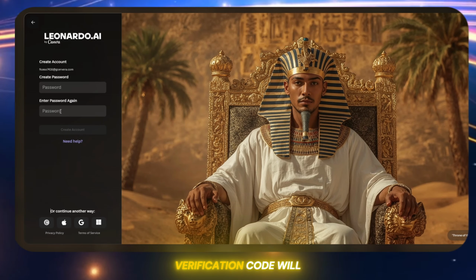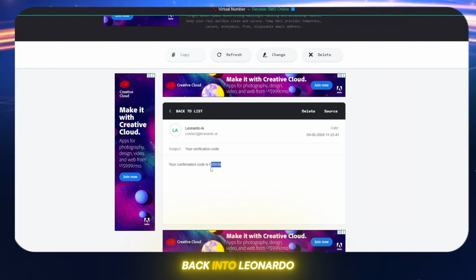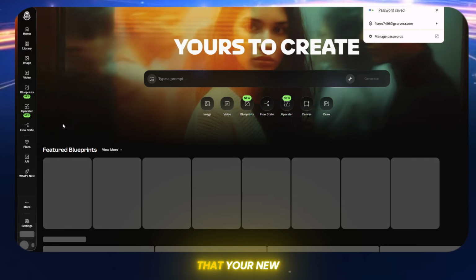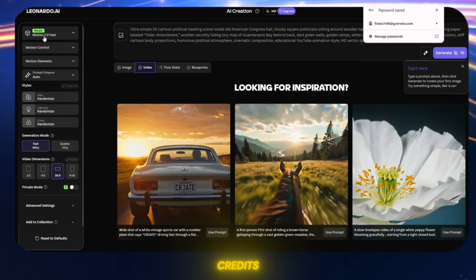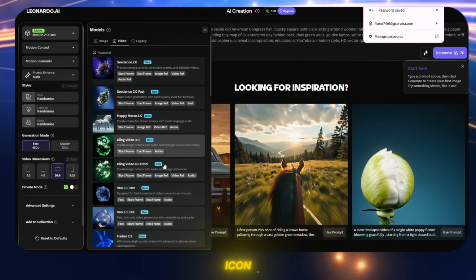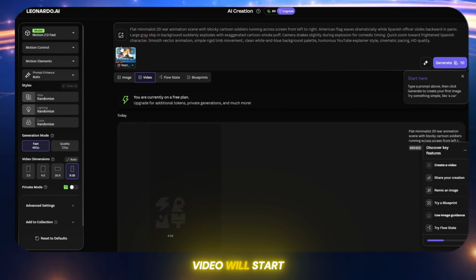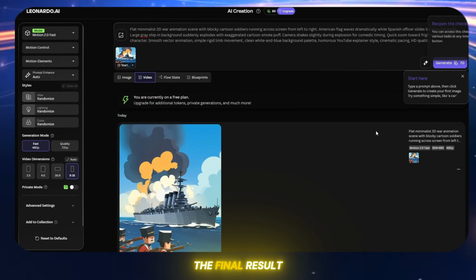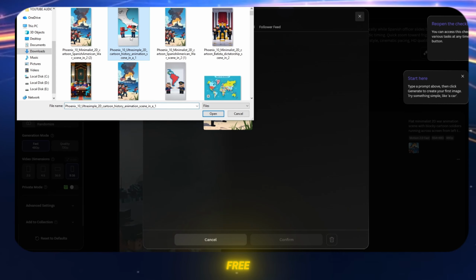After that, a verification code will arrive in Temp Mail. Copy the verification code and paste it back into Leonardo AI. Once you do that, your new account will be created and you'll receive another 150 free credits. Now again, click on the plus icon, upload your image, paste the prompt, and your AI video will start generating. You can see the final result looks fantastic. This is how you can use Leonardo AI for free very easily.